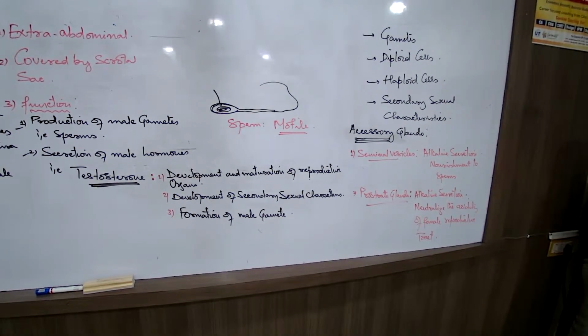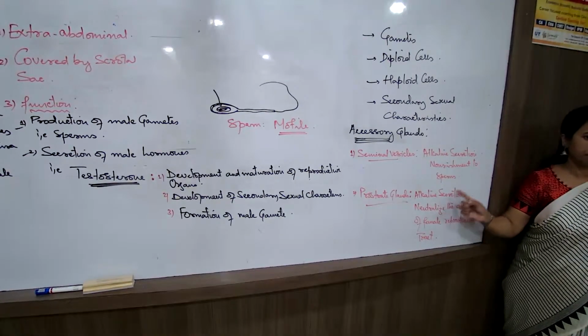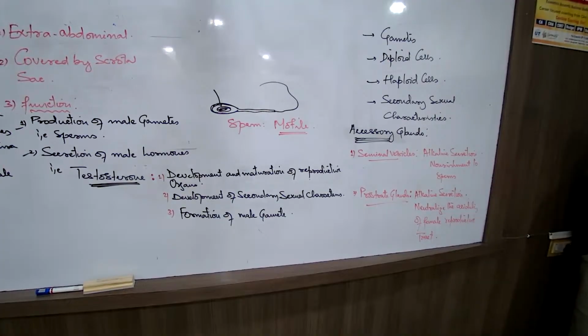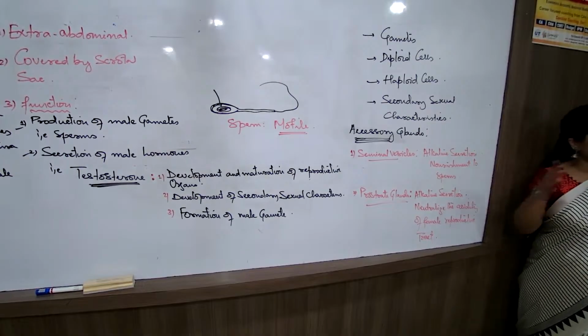Number one, the male gamete carried by the vas deferens, and the alkaline secretion produced by the prostate and the seminal vesicles. These alkaline secretions are also poured into the urethra. So in the urethra, the alkaline secretion of these two glands and the sperms are together.